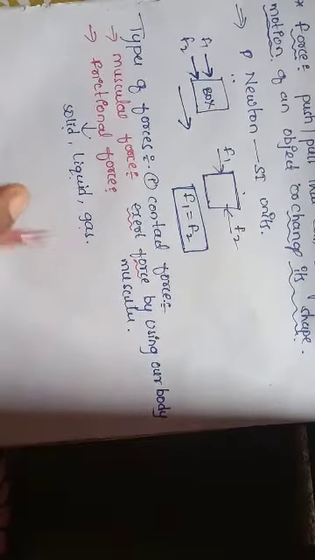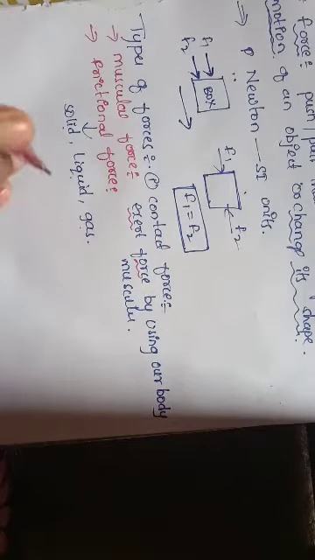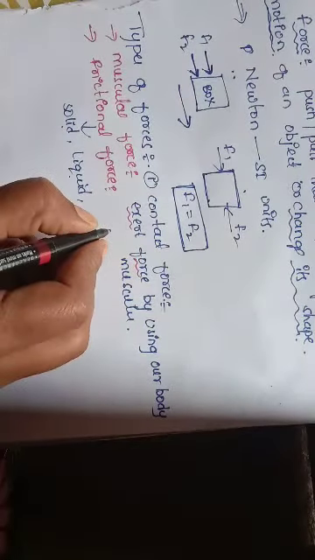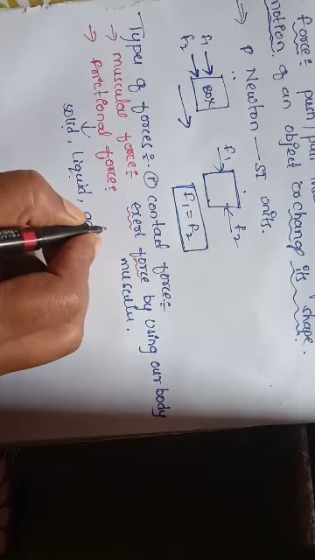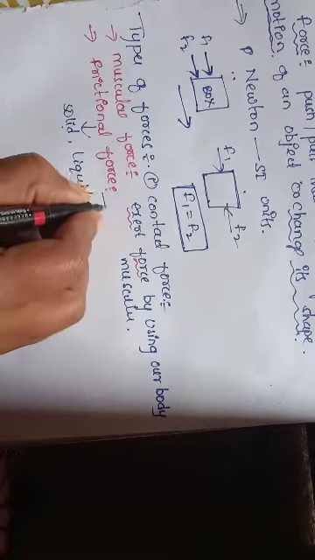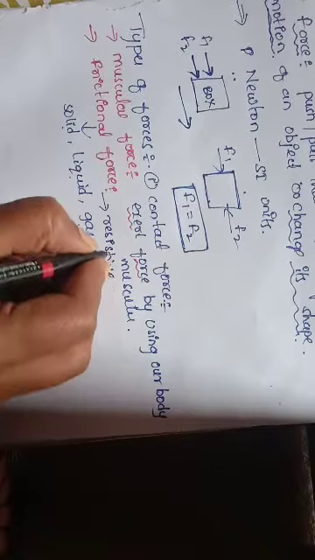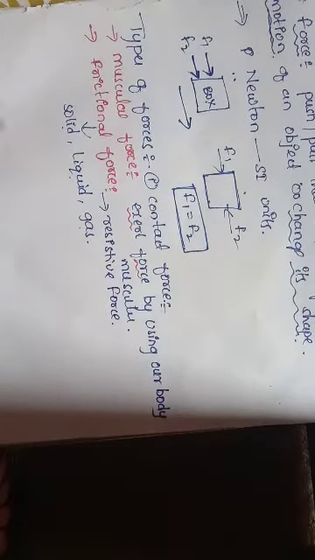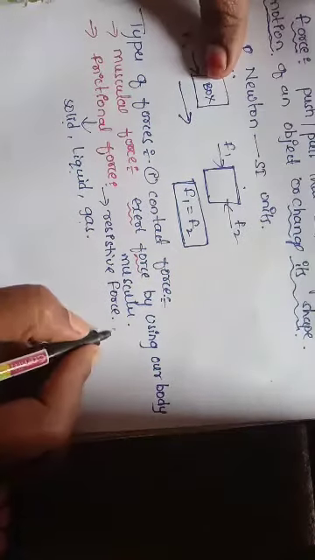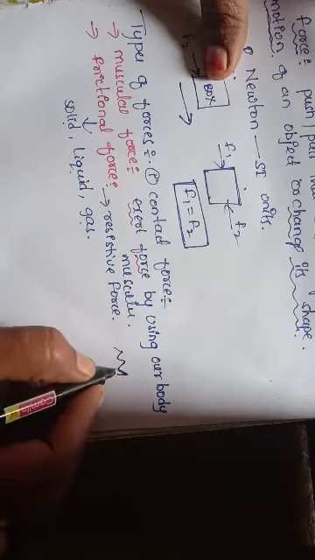We already discussed that friction is nothing but resistance to the movement of one body over the surface of another body. So friction is nothing but a resistive force. It will not allow the object to move, or the movement of one body over the other body. Why? We already discussed in the last class.